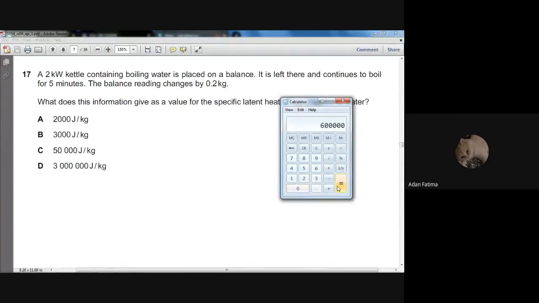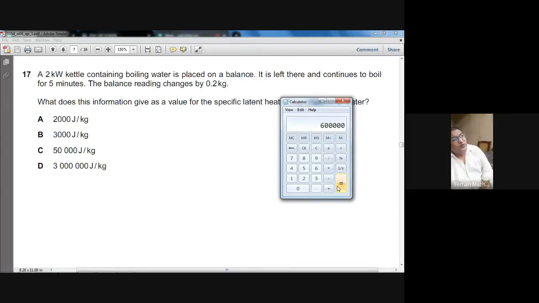So the heat the heater will provide is 600,000 joules. Heat is equal to power multiplied by time. The power should be in watts and the time should be in seconds.